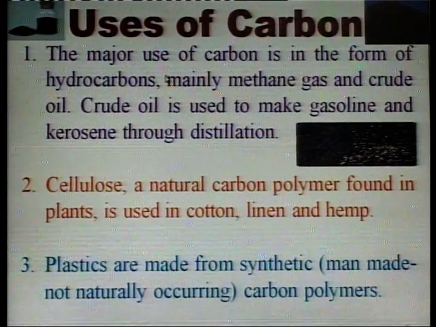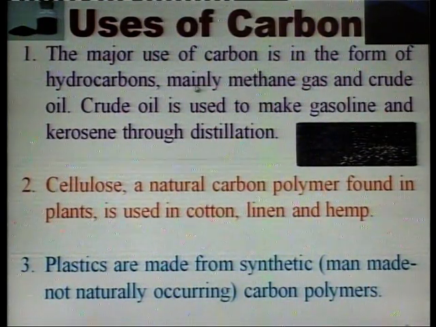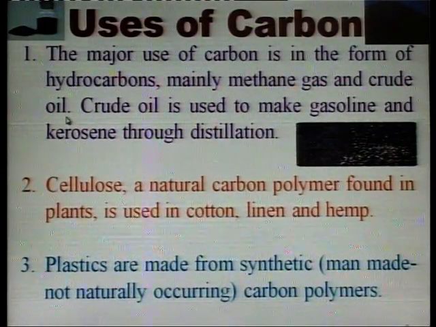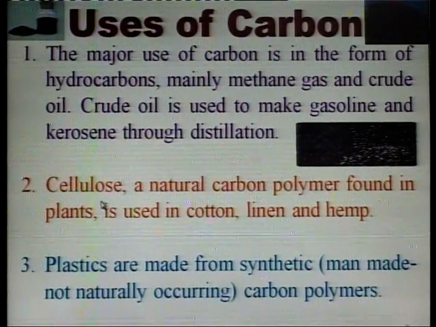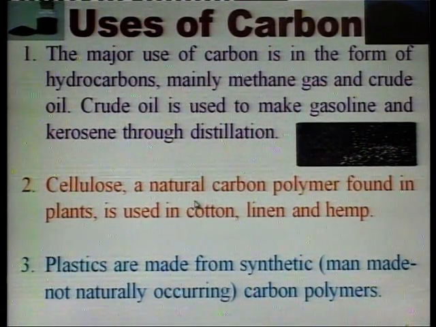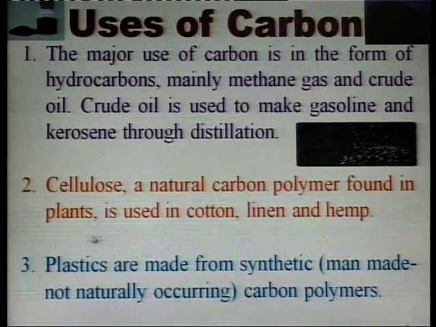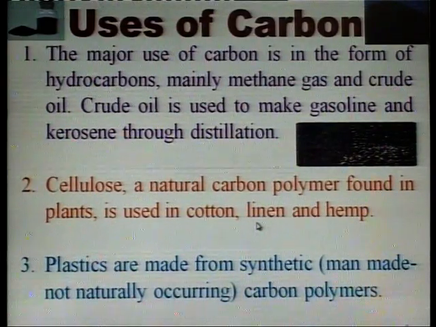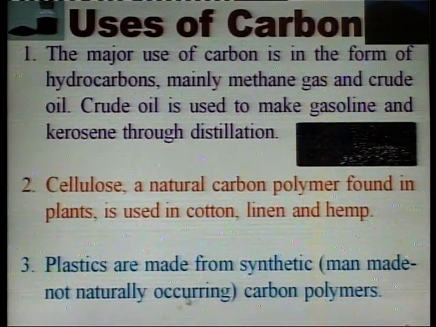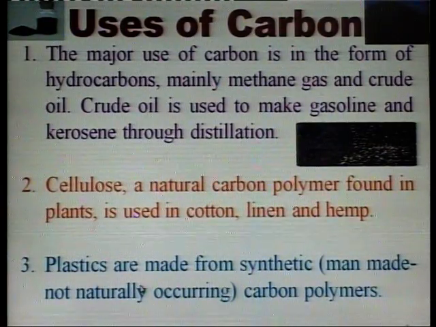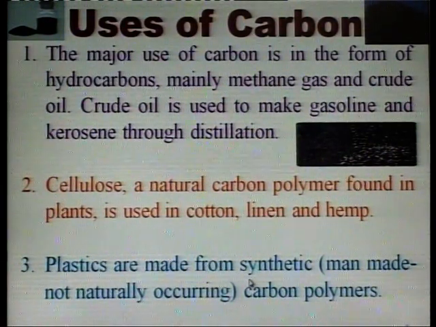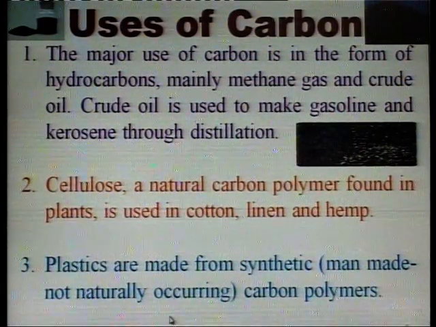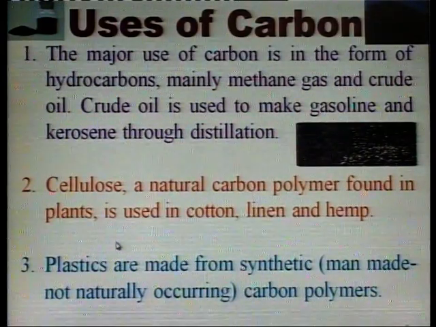Second point is cellulose, a natural carbon polymer found in plants, used in cotton, linen and hemp. Plastics are made from synthetic, man-made, not naturally occurring carbon polymers.